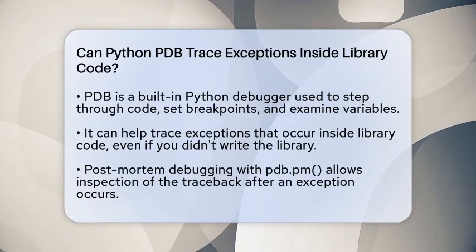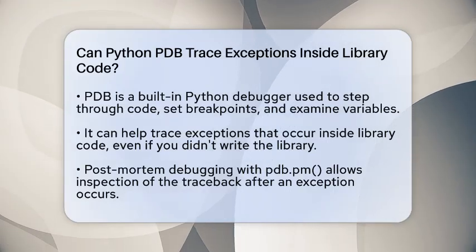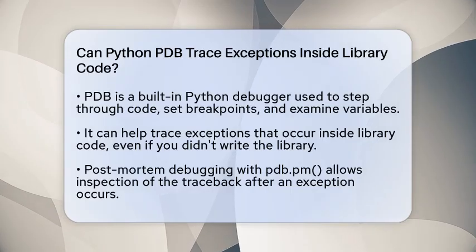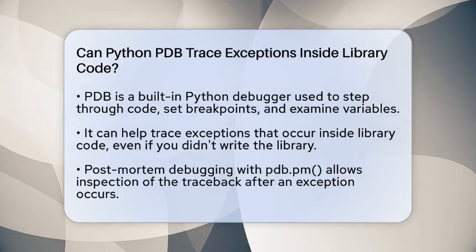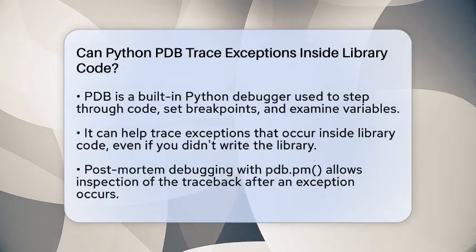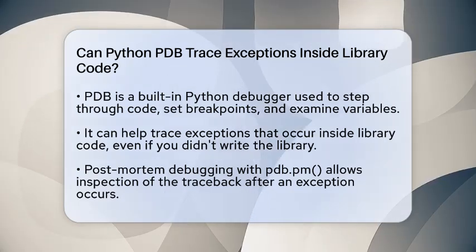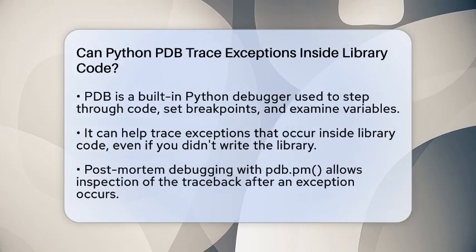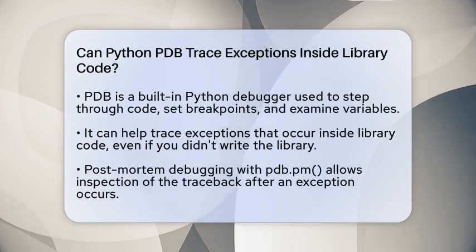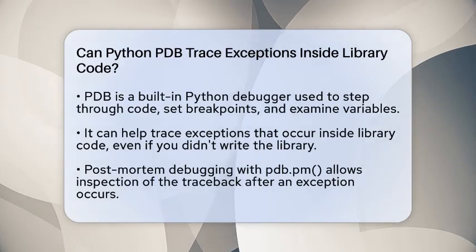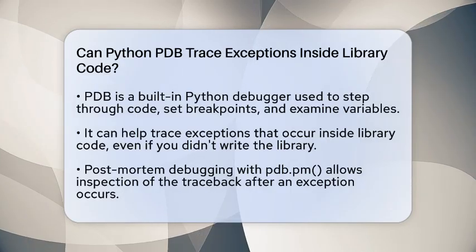PDB is a powerful tool that helps you step through your code, set breakpoints, and examine variables. But can it also help you trace exceptions inside library code? The answer is yes, it can. When an exception occurs in Python, PDB can be used to investigate what caused it, even if it happened inside a library. One way is through post-mortem debugging.